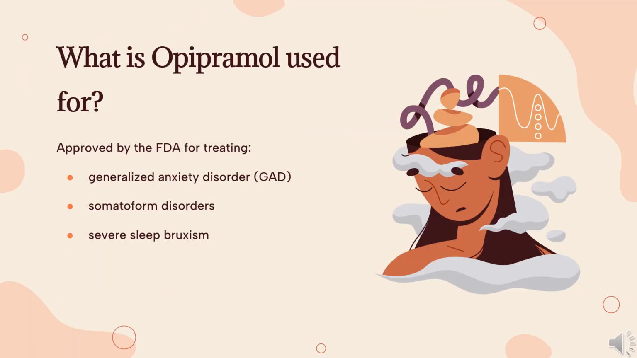What is Opipramol used for? Opipramol is typically used in the treatment of generalized anxiety disorder, GAD, and somatoform disorders. Preliminary studies suggest that Opipramol shows potential clinical significance in the treatment of severe sleep bruxism.